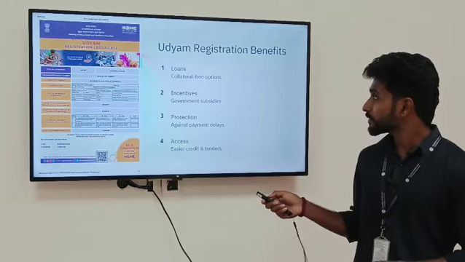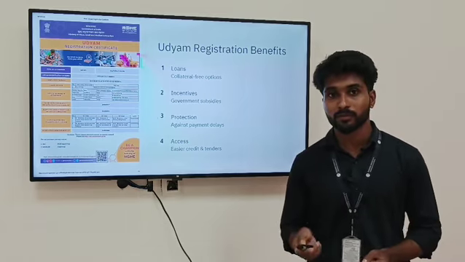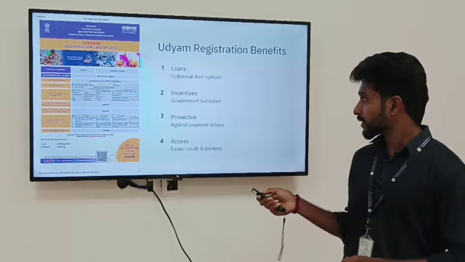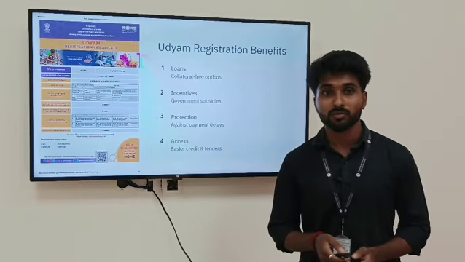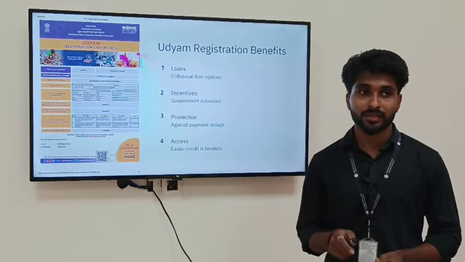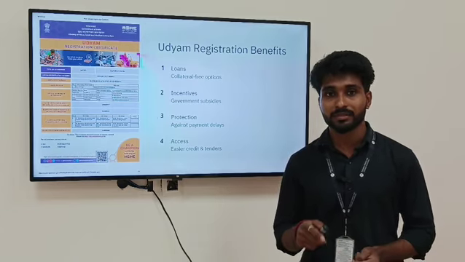The second one is incentives. The government provides up to 15 to 35% subsidy on business loans. And third one is protection against delayed payments. The buyer has to make a payment to the MSMEs within 45 or 15 days. The 45 days means if the agreement between the buyer and seller has been made,